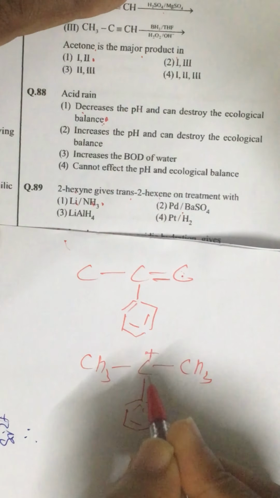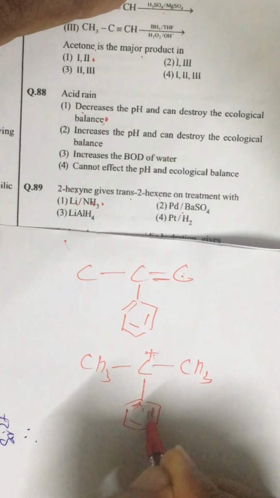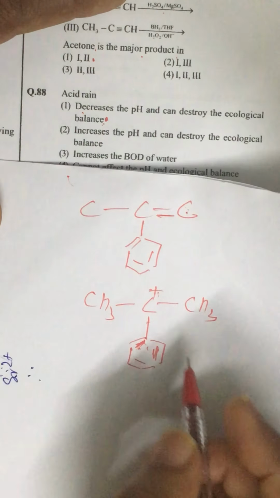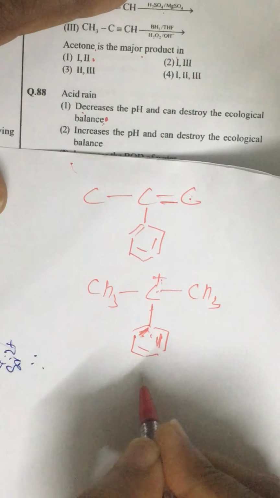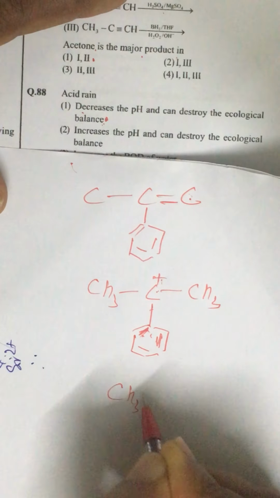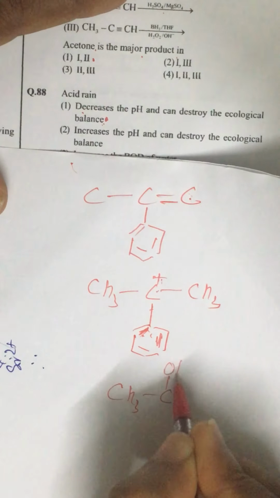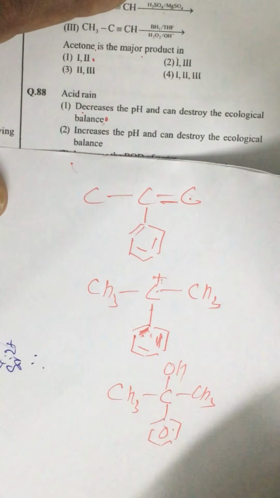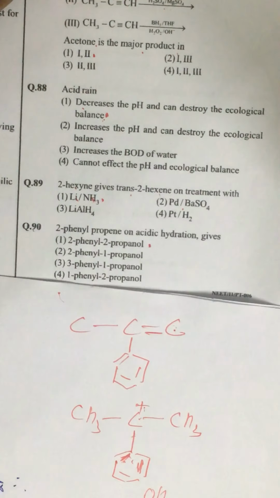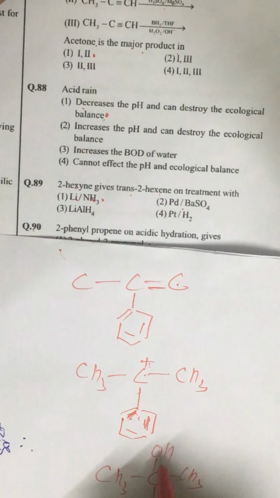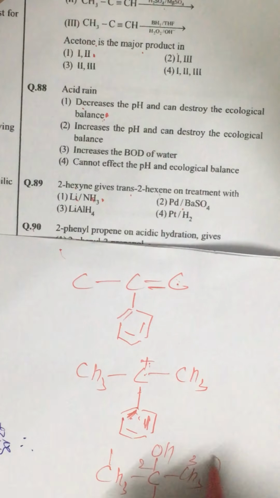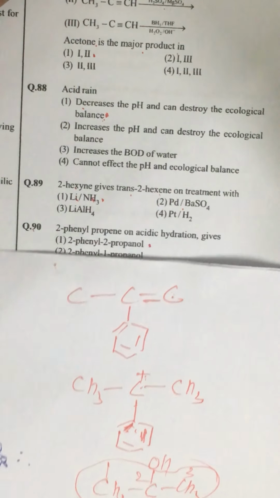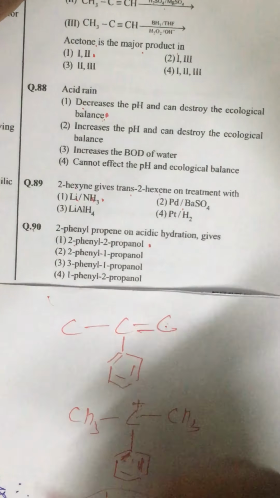This is highly stable because this positive charge is supported by the positive sigma pi conjugated system. In the next step water attacks this carbon atom, and we get the final product, that is CH3, COH, CH3 and C6H5. So the correct answer is 2-phenylpropan-2-ol. Correct answer is the first option.